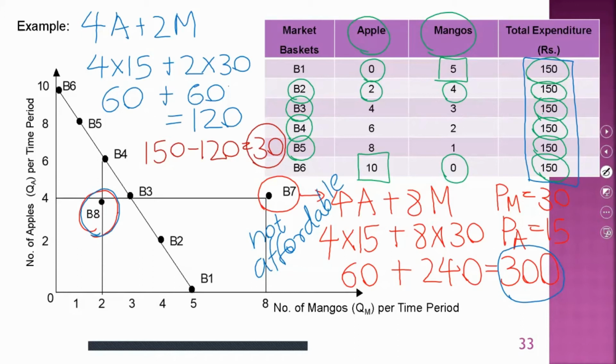Points above the budget constraint are not affordable for the consumer. Points below the budget constraint are affordable, but those combinations do not require the consumer to fully spend the available budget.